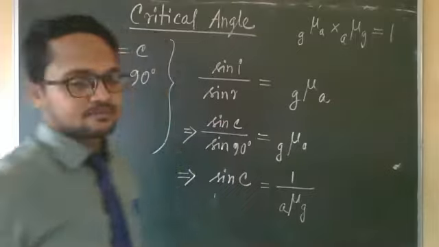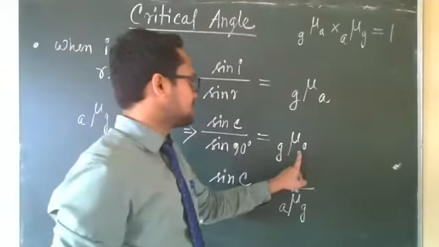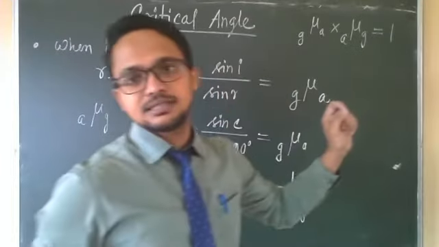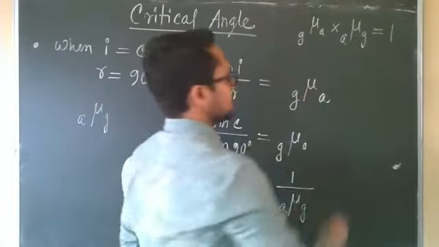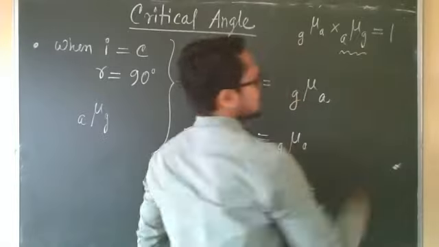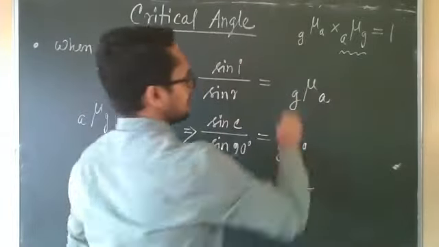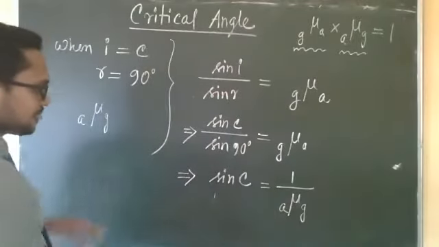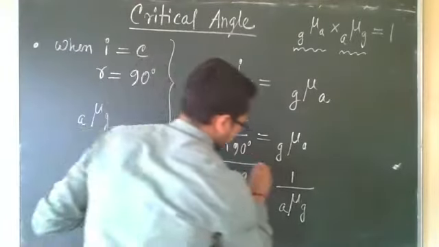Can you remember? Right, this was the relation. Then mu AG will be 1 by mu GA. Mu GA is the refractive index of glass with respect to air, and mu AG is the refractive index of air with respect to glass. So this is the relation.